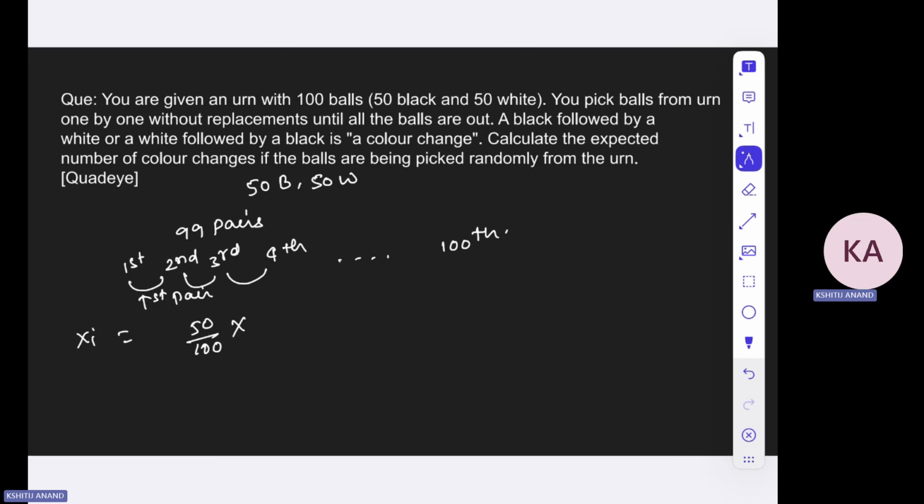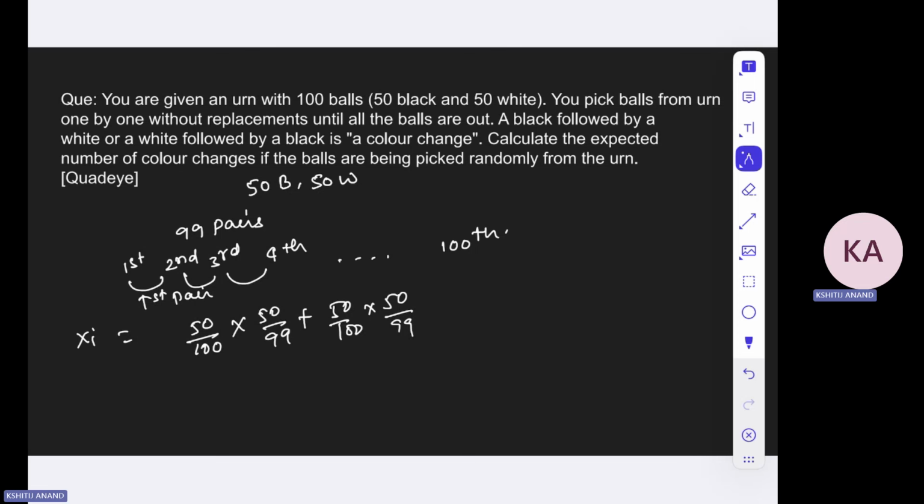And the next ball that you pick should not be from black, right? It should be from white. Then it will be 50 divided by 99, because there are a total of 99 balls left. And this can happen the other way around as well, right? So you can either multiply with 2 or you can write it like this. So this is the probability that you will have a color change over here.